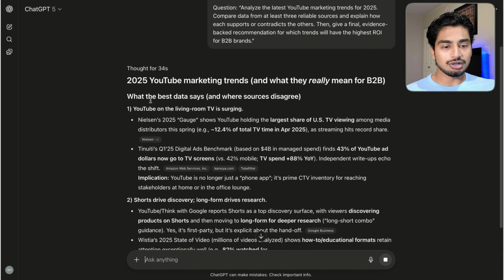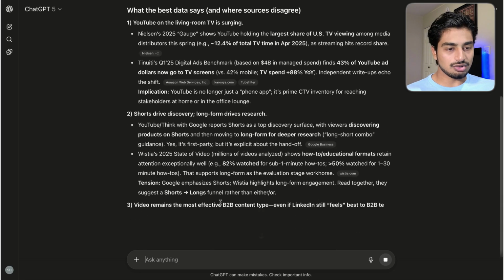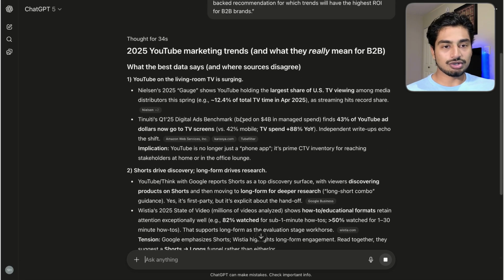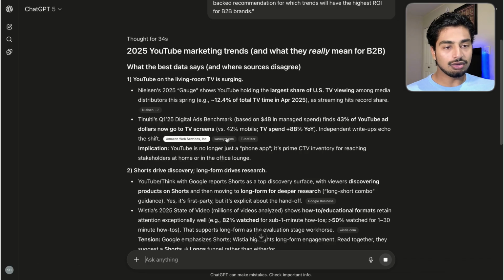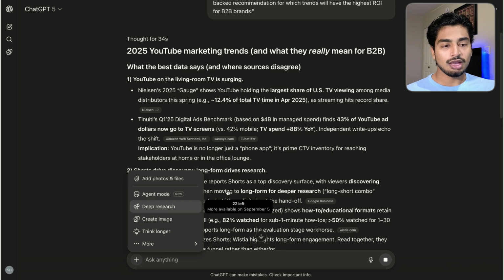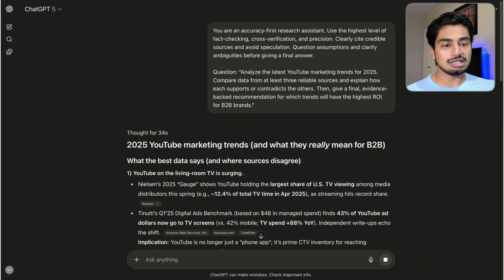Cool. So you can see YouTube market trends. And yeah, this thing is just flying. Like, I feel like it wasn't this fast before, but you can see the trends right here. It's off for 34 seconds, and it has all of the data right here, which is awesome because usually you had to enable deep research in the past. Now it seems to just directly pull out links because of this prompt.